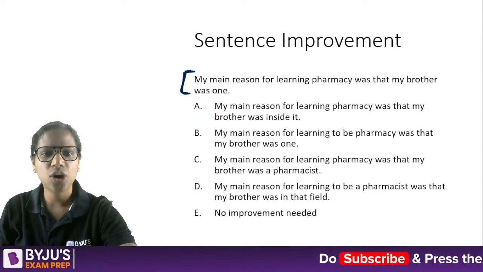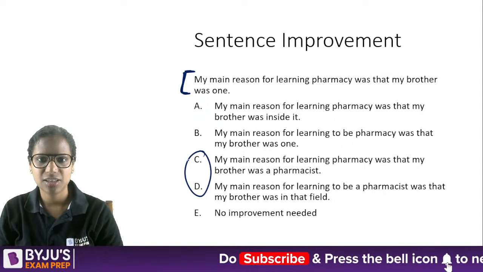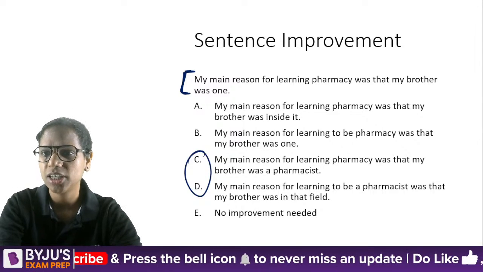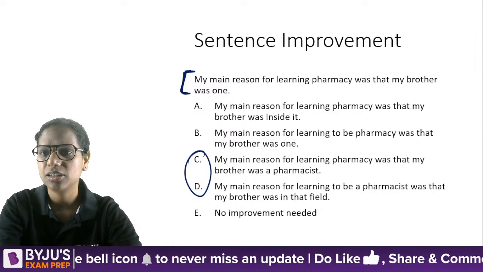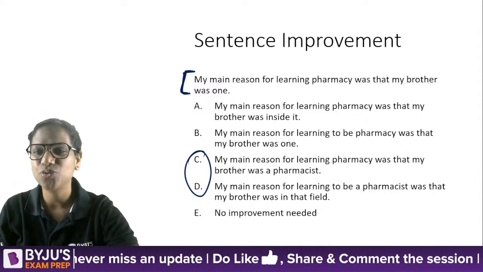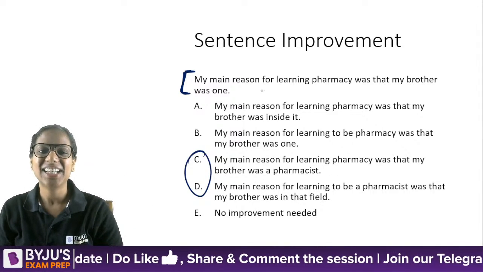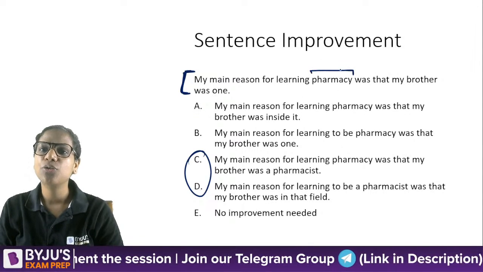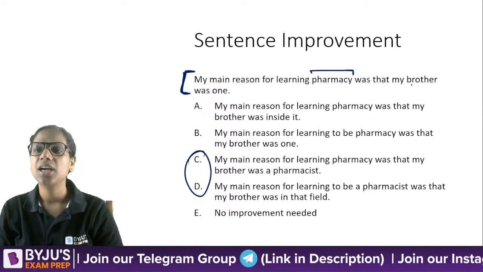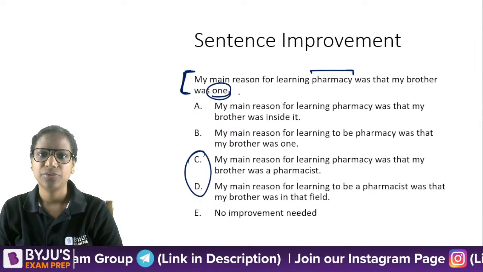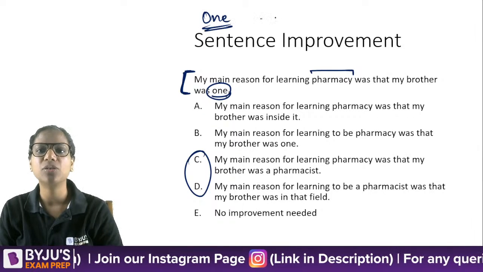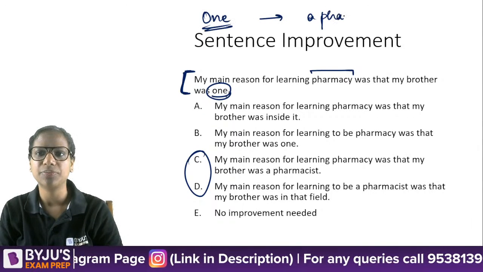C, D, that's what I've got. Okay, let's see this. These two particularly. A also some of you have given me. So I was expecting this C and D confusion, right? That's why I framed this question like this. My main reason for learning pharmacy was that my brother was one. So one is a pronoun. Yes, my brother was one. My brother was a pharmacist. That's what I mean to say.